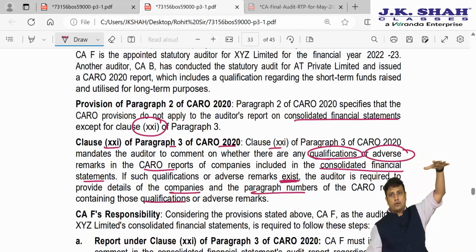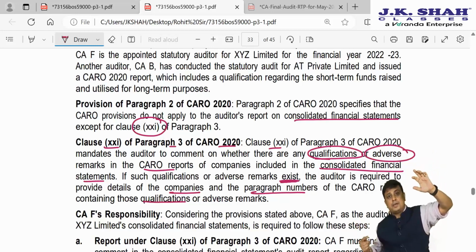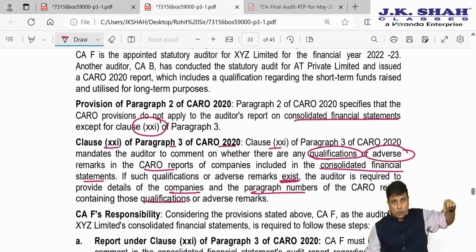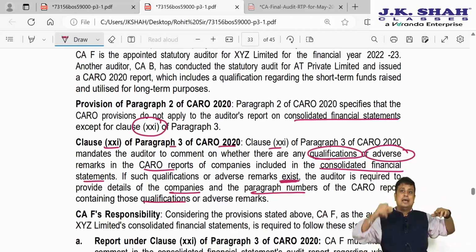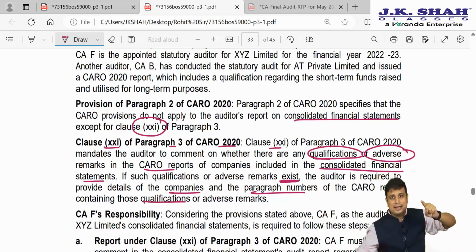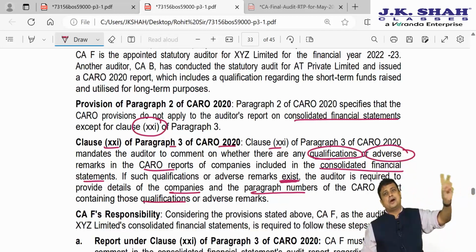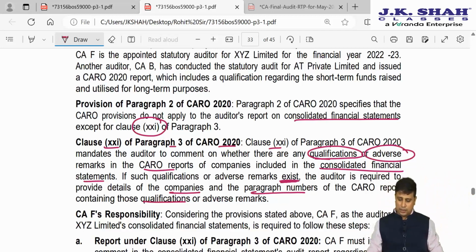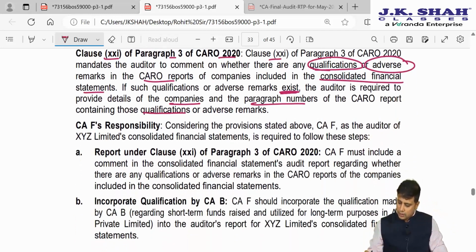So if I am auditor of holding, for example CAF is auditor of holding. If CAB has provided any adverse or qualified remark in CARO of the subsidiary company, then the auditor of holding company in his CARO in clause 21 needs to give a reference to that company, and also state the paragraph number under which the adverse or qualified remark has been given. So definitely CAF has a responsibility here.